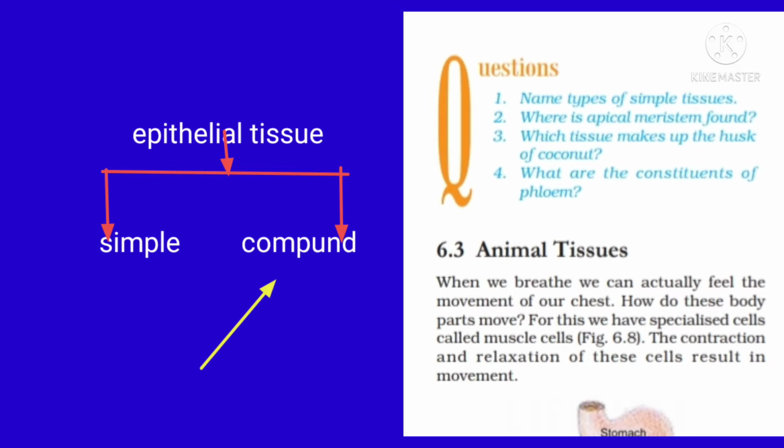Once again, tell me the function of this epithelial tissue. It is to cover and protect our body surface, and sometimes this epithelial tissue is modified to form ducts and glands, and they perform specified functions like secretion, excretion, absorption, and lubrication. So tell me what is the difference between simple epithelial tissue and compound epithelial tissue. Simple epithelial tissue is made up of a single layer, whereas compound epithelial tissue is made up of multiple layers of epithelial tissue.